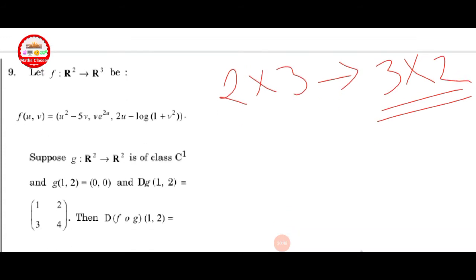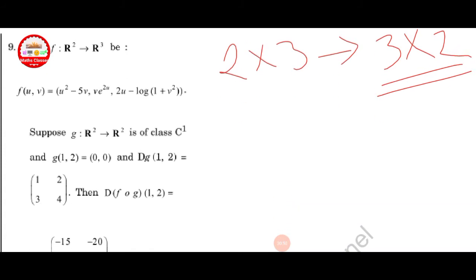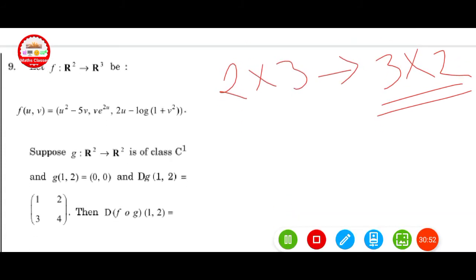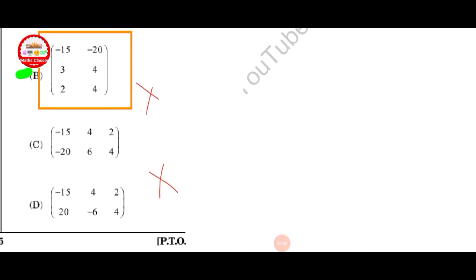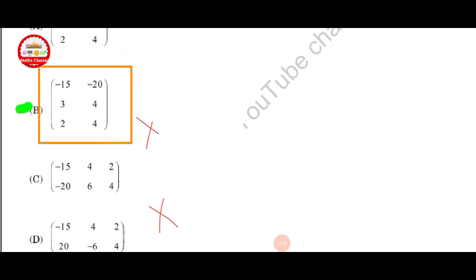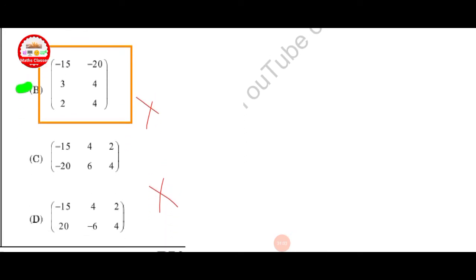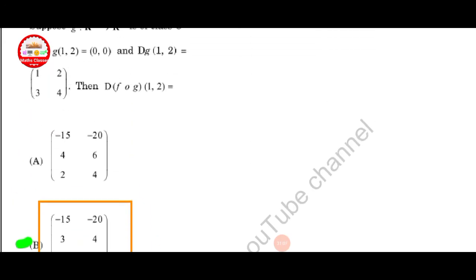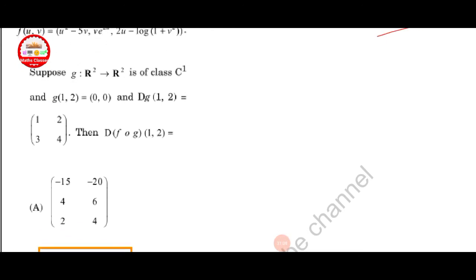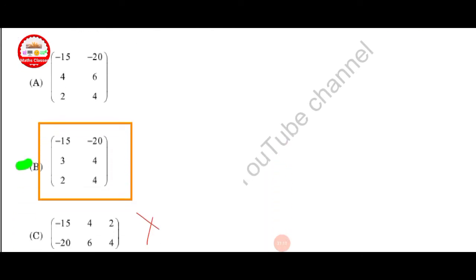Next question. Let f from R2 to R cube. Here also the same question. 2 cross 3 is converted into 3 cross 2. Now discard the other two options. Here both are discarded, and you can try to solve. Here option B is correct.